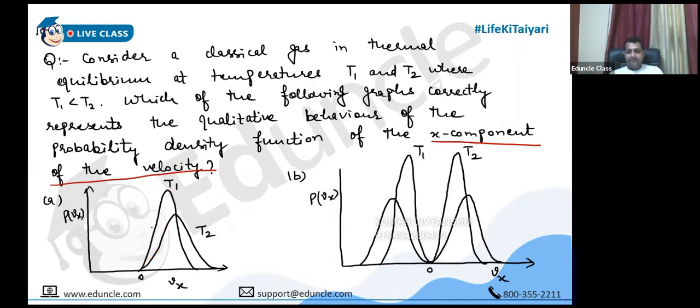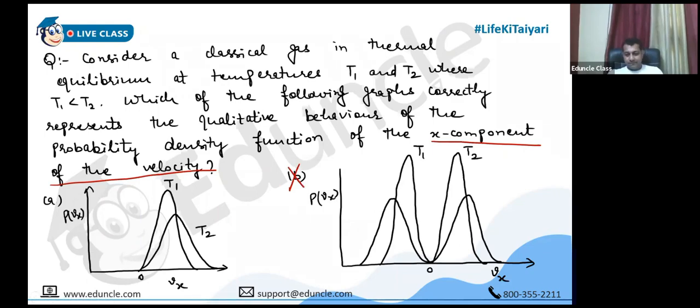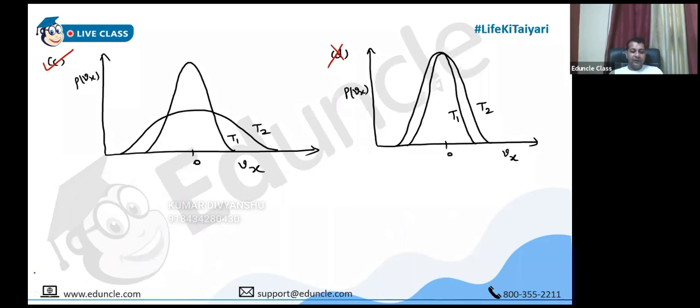Remember? Yes, sir. So B and D, they were clearly wrong. So option C, because it was 1D case. Clear? Yes, sir.